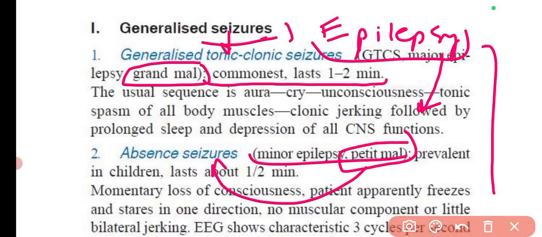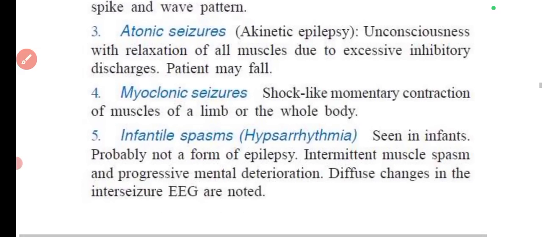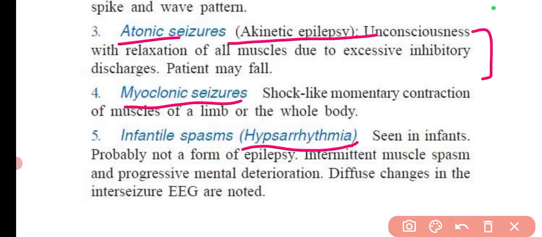So these different names, you have to remember. Also, the other names, like atonic seizure is known as akinetic epilepsy. The explanation you can remember, but the other names are the most important ones. Like the myoclonic seizures, these are shock-like momentary contractions of muscles of a limb or the whole body. The infantile spasm, that is hypsarrhythmia.